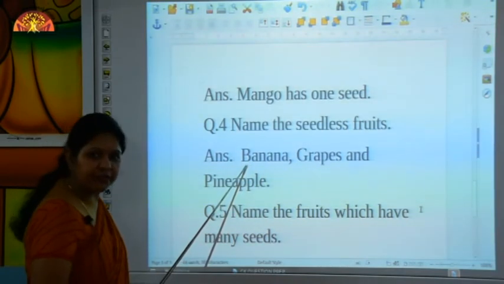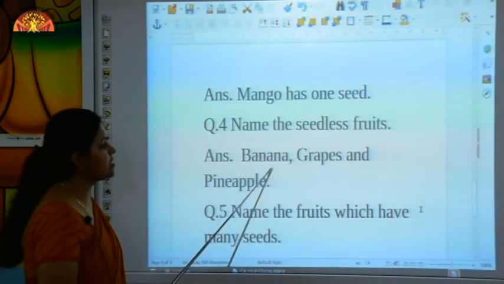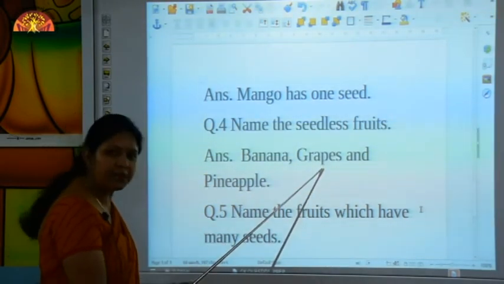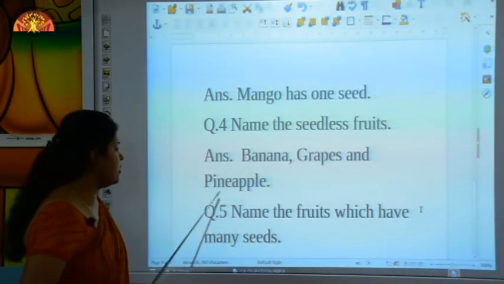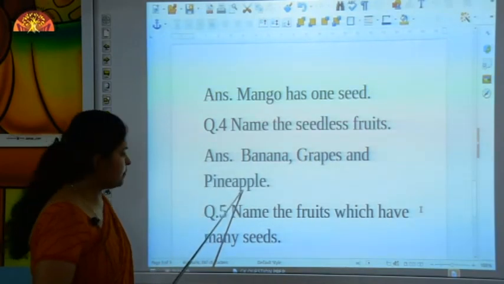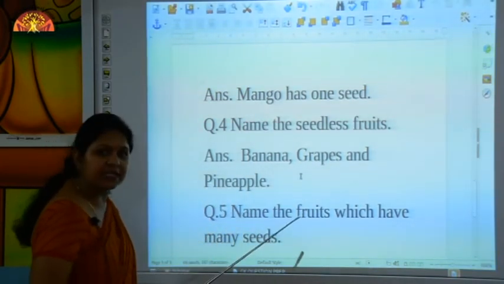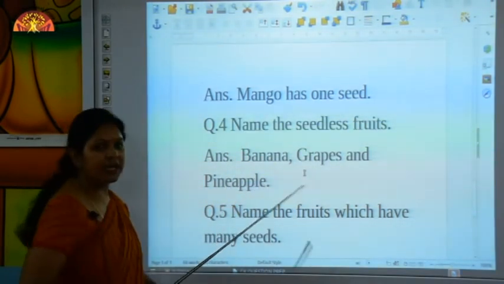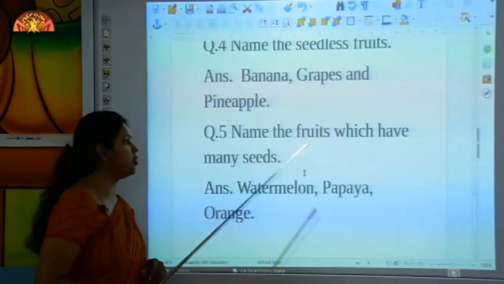Now let's read it with me. Banana. Grapes and pineapple. Let's revise this question again. Name the seedless fruits. Banana, grapes and pineapple. Okay.